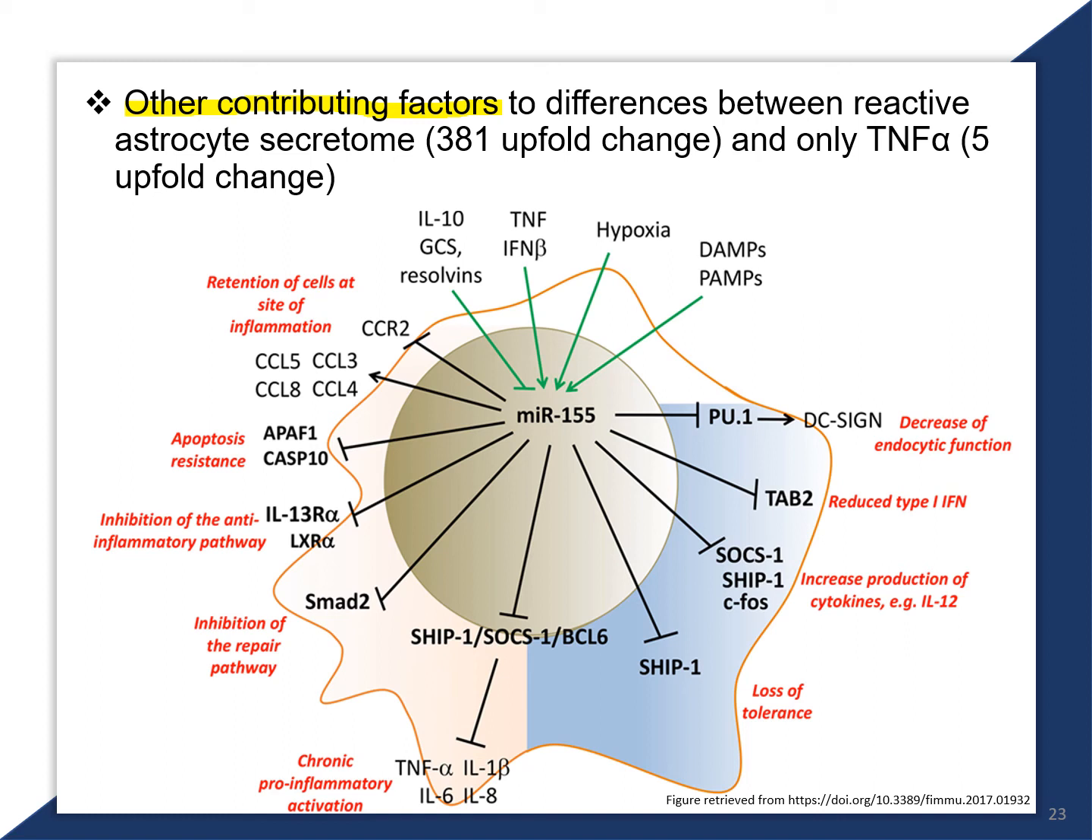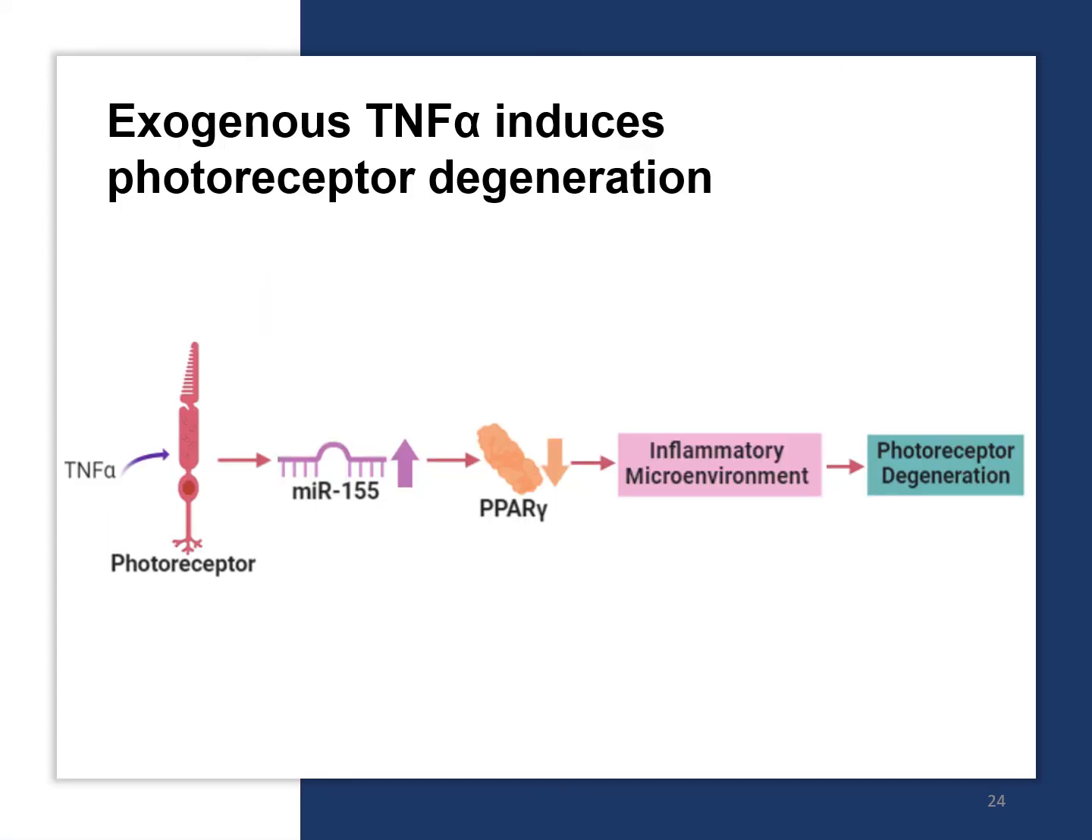There are countless other molecules that upregulate microRNA 155 expression, and identifying these molecules is one of my potential ideas for my future research. Results from TNFα treatment on the photoreceptors paralleled the results from reactive astrocyte secretome treatment. However, the significant difference in the fold change of microRNA 155 expression suggests the presence of another molecule other than TNFα that upregulates microRNA 155.